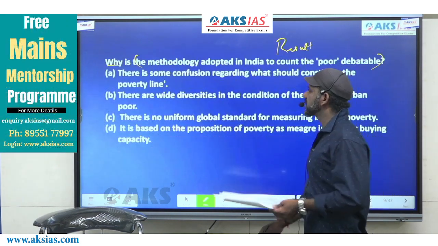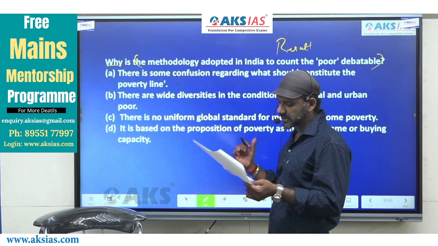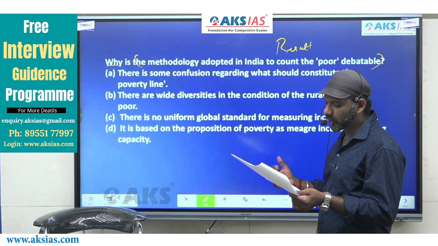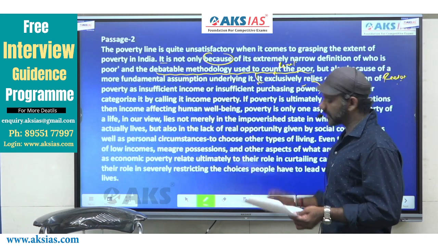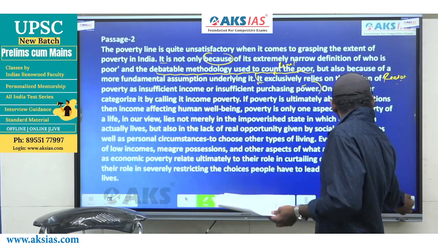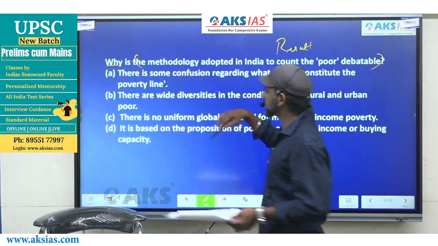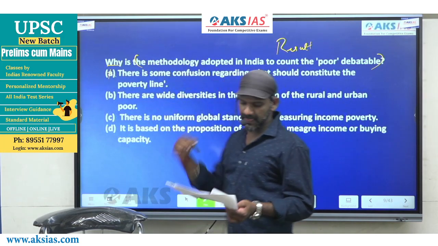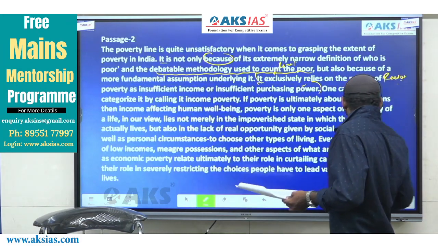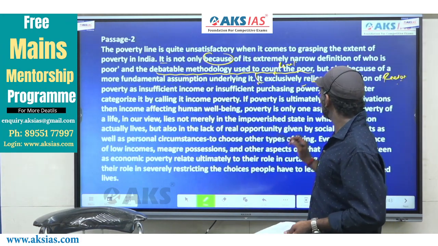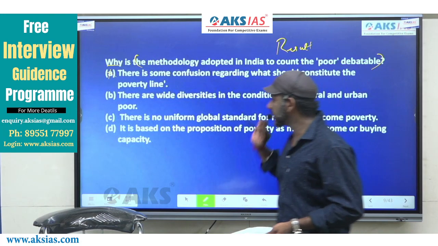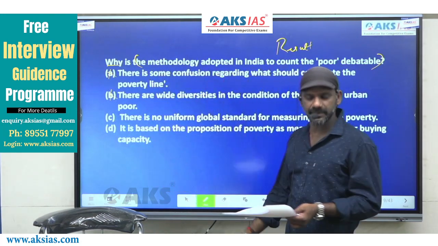Come to the statements given as the options. Come to A. I'll read the options quickly. There is some confusion regarding what should constitute the poverty line. A confusion regarding what should constitute the poverty line is not a part of the details given in this sentence. So A cannot be the reason to the result. Option A is eliminated. Come to B. There are wide diversities in the condition of the rural and urban poor. Wide diversities in the condition of the rural and the urban poor is not a part of the details given in this sentence. This too cannot be the answer to this particular question. B is also gone.